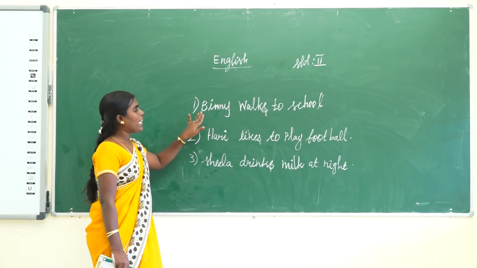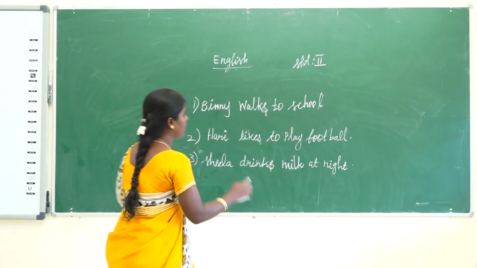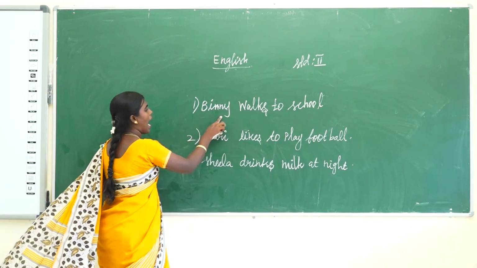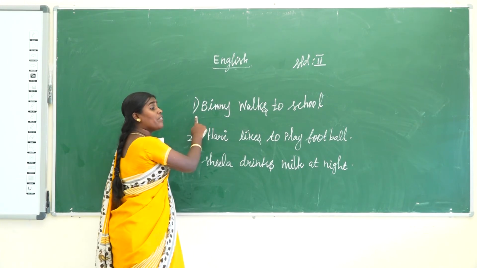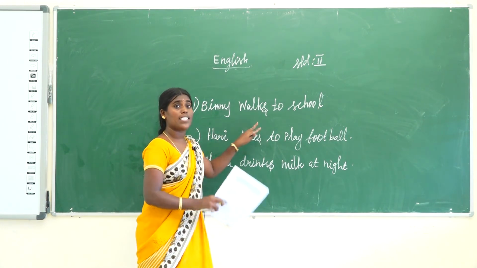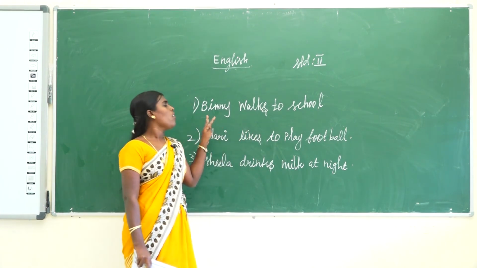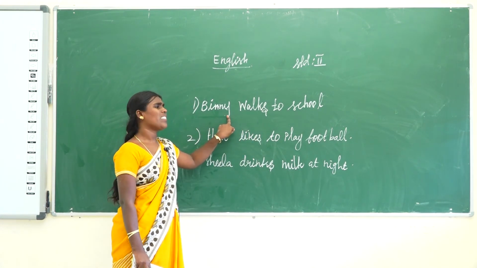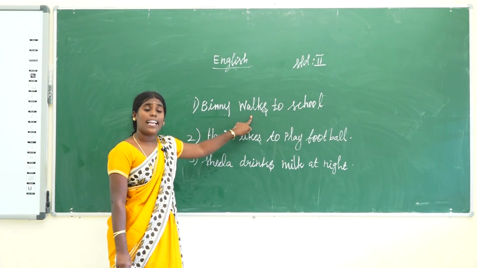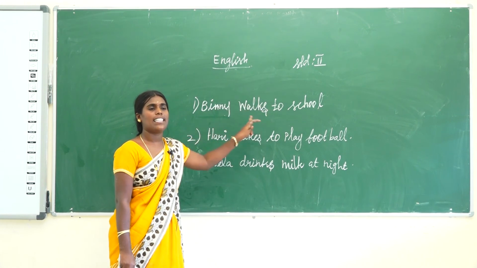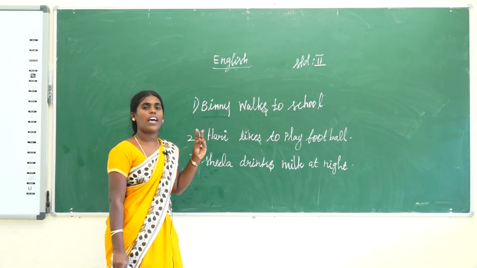Okay, so what do you do? Which one is the naming part in this sentence? Use an underline for the naming part. Which one is the telling part in this sentence? You circle it. Which one is the naming part? You underline it. Then which one is the telling part? You circle the words. Okay, so do the homework in your rough notebook.